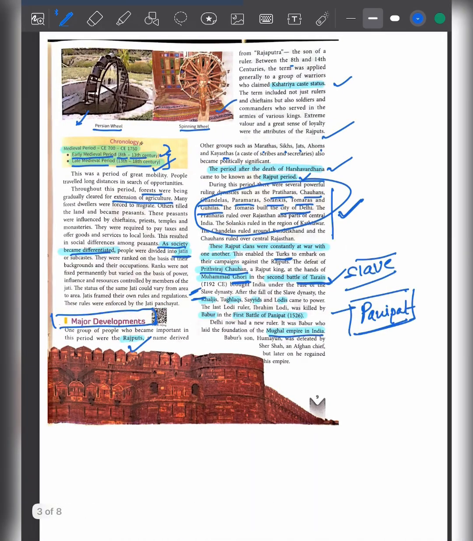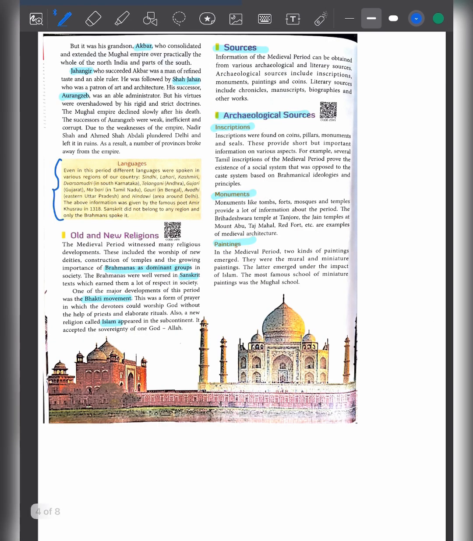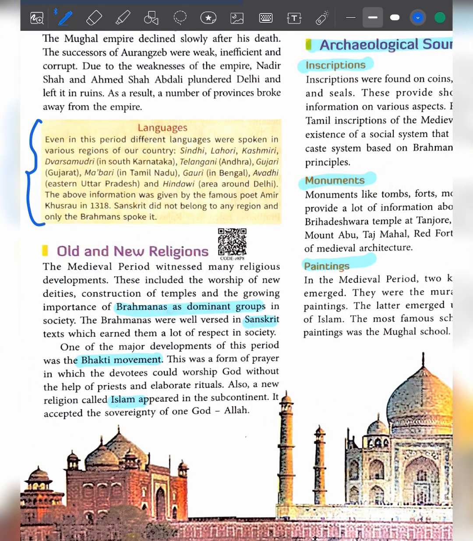So that was the major development. First, there were many Rajput kings fighting with each other, then Muslim kings arrived, and then the Mughal Empire was established. Now, what are the old and new things in religion? During the medieval period, Brahmins were the dominating group, and they were speaking in Sanskrit.